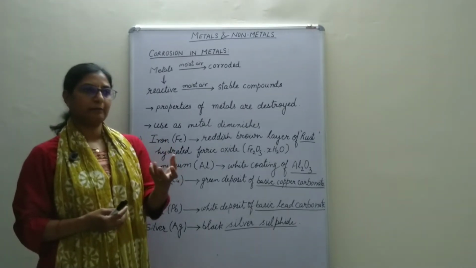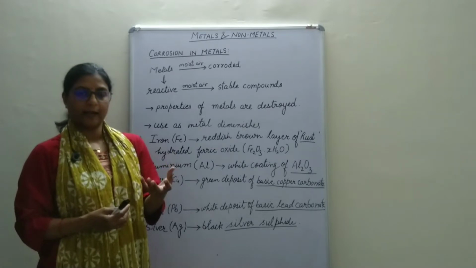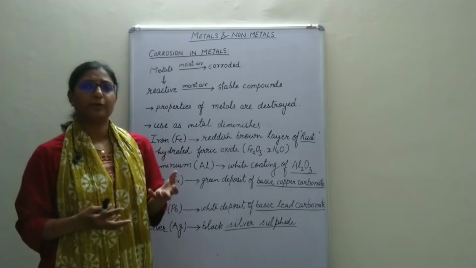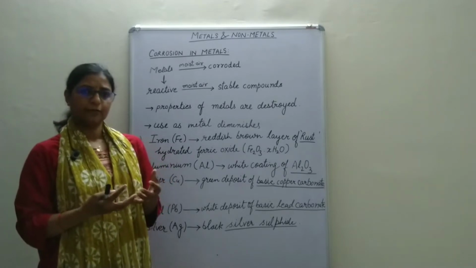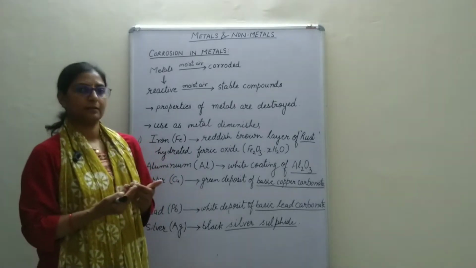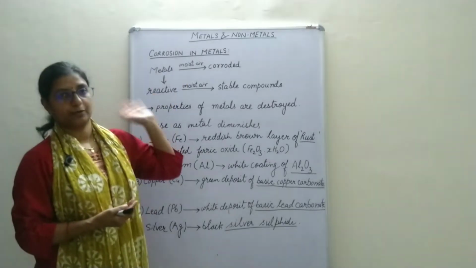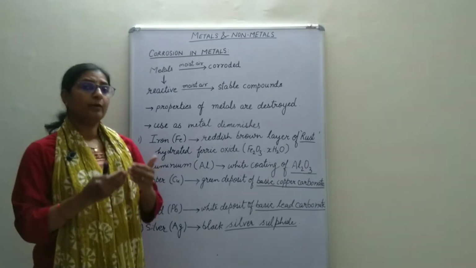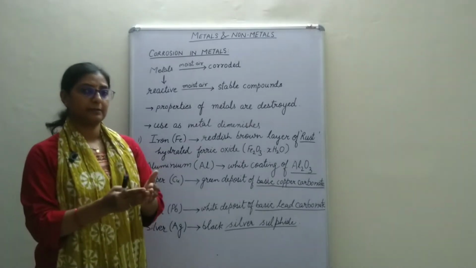Any pure metal will react with the moist air and start forming compounds like oxides or carbonates or sulfides. So this natural process is known as corrosion, and it is also known as slow destruction of metals.